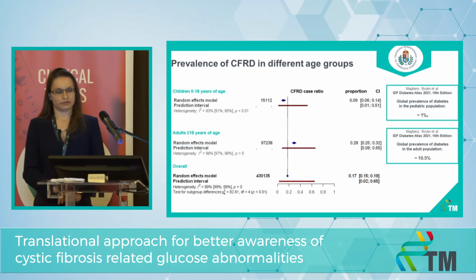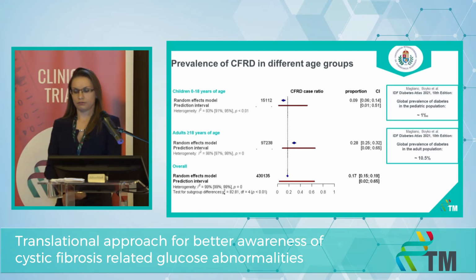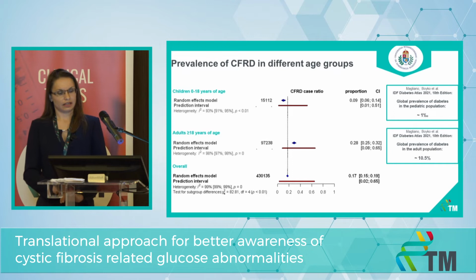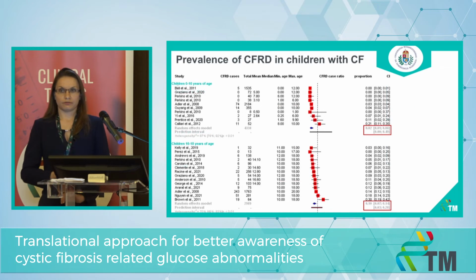Secondly, we examined the prevalence of diabetes in different age groups. As you can see, the prevalence is 9% among the children, 28% among the adults, and in the overall cystic fibrosis population is 17%. When we look again at the global prevalence data about diabetes in an average pediatric population and in an average adult population, we can see that in cystic fibrosis, diabetes is more prevalent compared to these age groups. And when we further divided the prevalence of diabetes by age in the pediatric population, we can see it's highly prevalent, with 2% even under the age of 10.